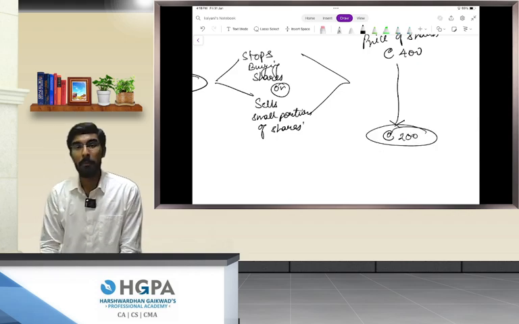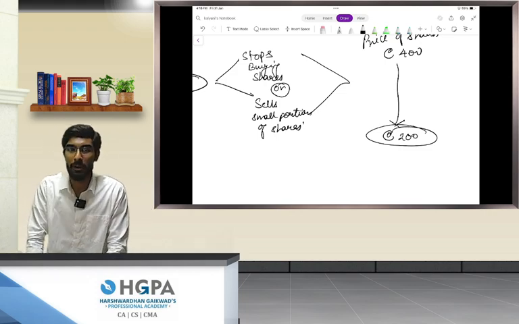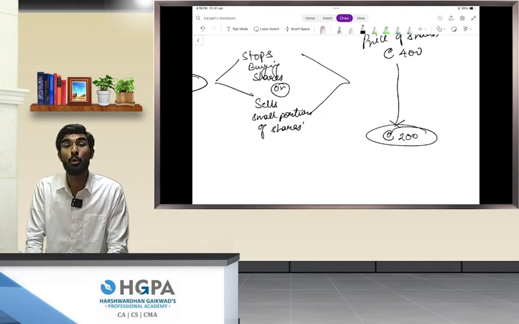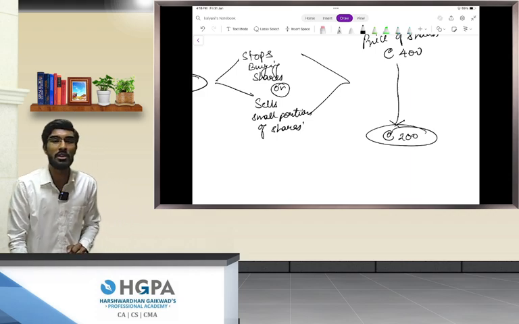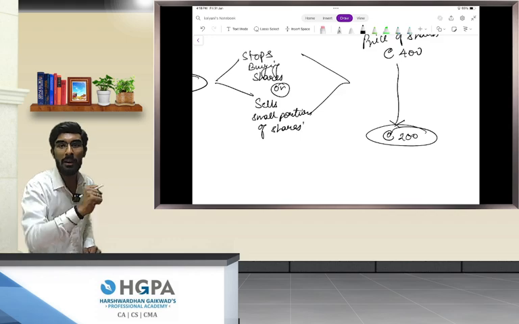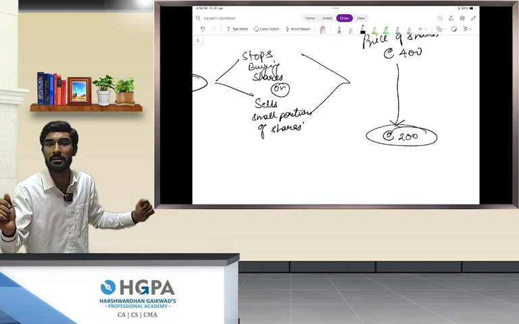Now imagine those who bought shares at 400 rupees, their share price is now 200 rupees. Imagine their situation. Those who have invested 10 crores, 20 crores are at a complete loss.